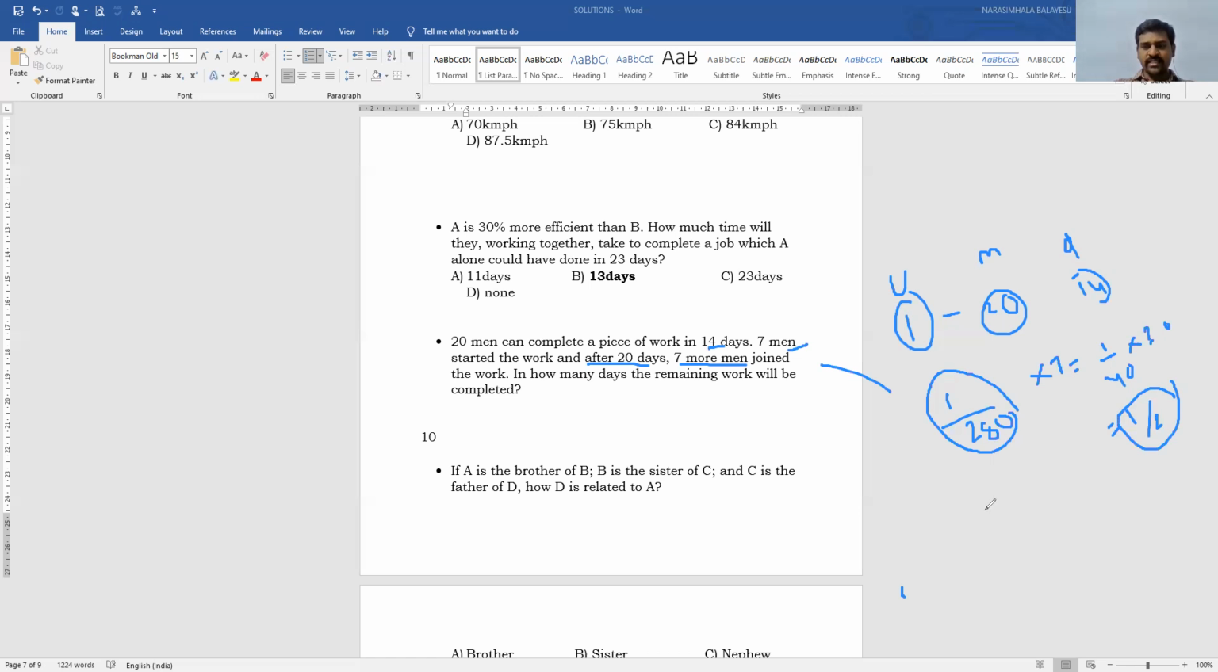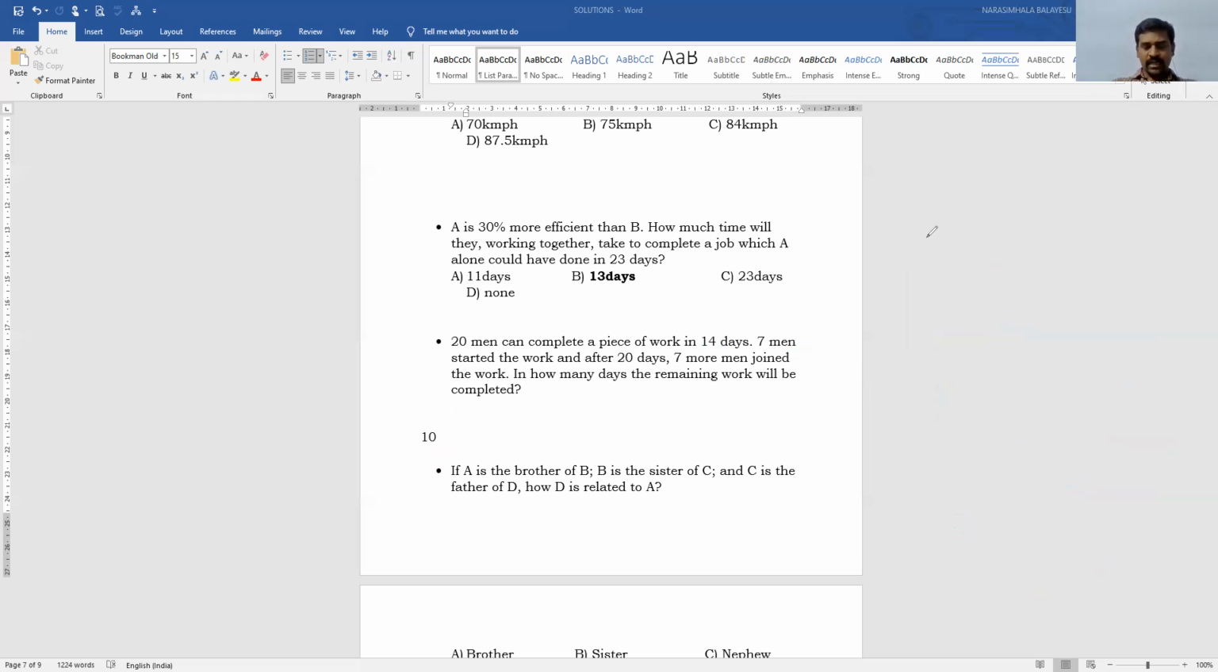And how much work remains? Half work is there. To do this half work, how many joined? 7 more men joined. So now the men are 14, into 1 by 280, that is equal to 1 by 20. Half work divided by 1 by 20, total 10 days. In how many days will they finish? In 10 days they can finish.